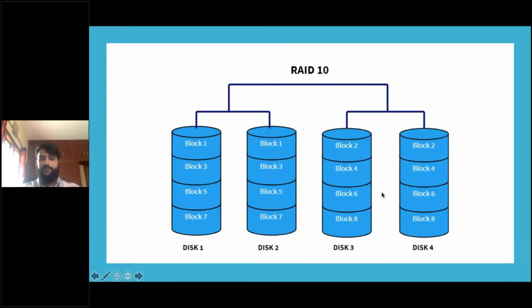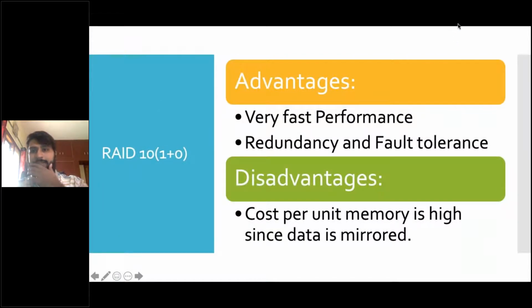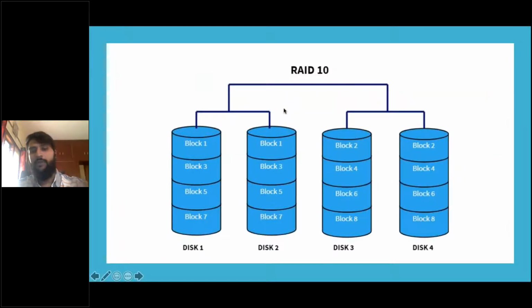It's very simple here. So what are the advantages here? Very fast performance. As I told you, if you have striping involved, the performance will be very fast. And redundancy and fault tolerance. What is fault tolerance again? If you lose one, you still have the other. So fault tolerance is there. Even if there is one fault, there is no problem. It can tolerate that. That is all it is.